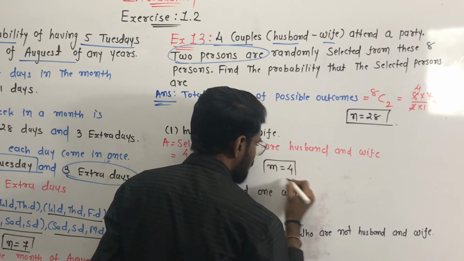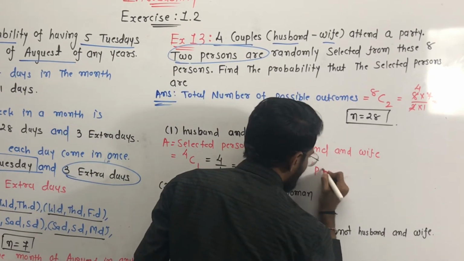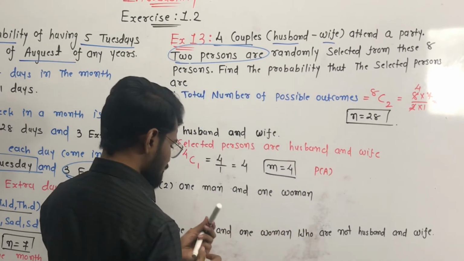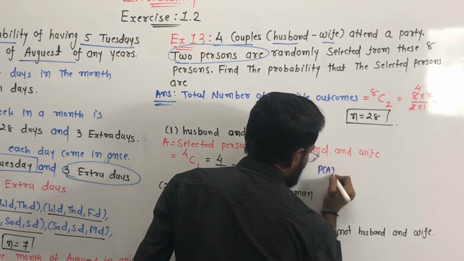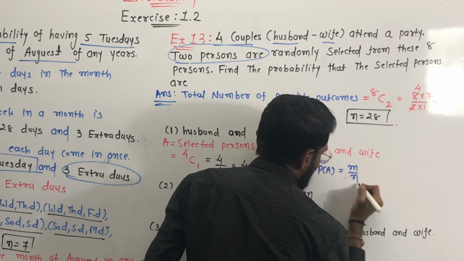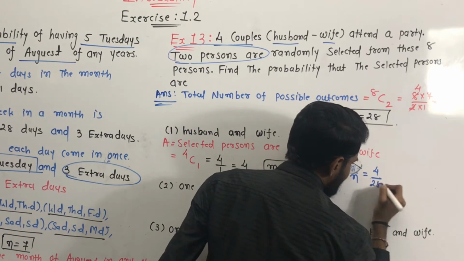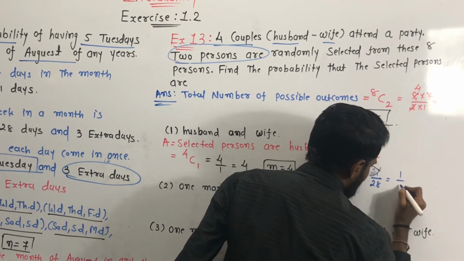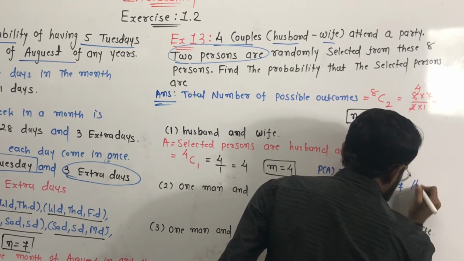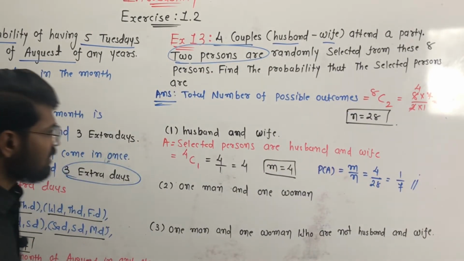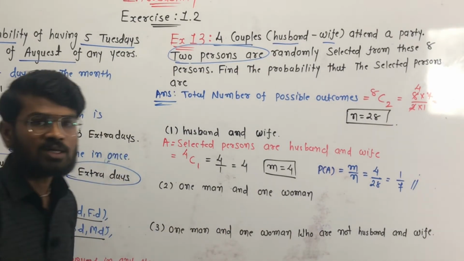Yes, so we have to find the probability for this event A. P of A is equal to M by N. M is equal to 4 and N is equal to 28. Yes, so it is 1 by 7. Clear? Okay, now second event is that 1 man and 1 woman.